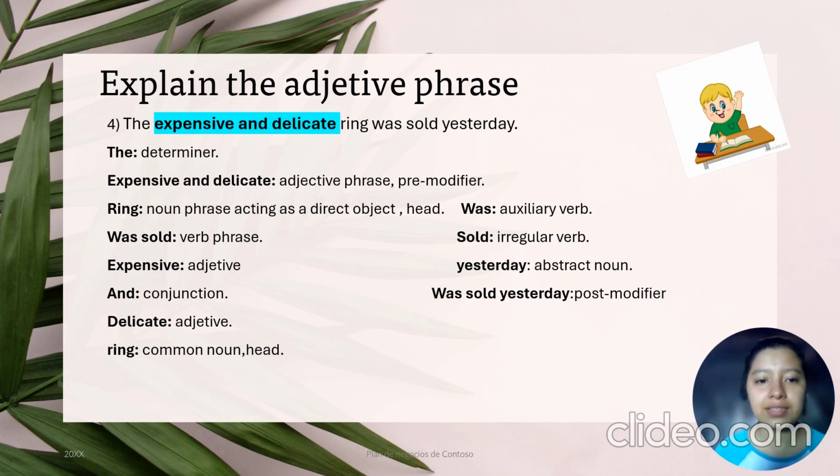Explain the adjective phrase. The expensive and delicate ring was sold yesterday. The, determiner. Expensive and delicate, adjective phrase, premodifier. Ring, noun phrase acting as a direct object. Was sold, verb phrase. Expensive, adjective, and conjunction. Delicate, adjective. Ring, common noun. Was, auxiliary verb. Sold, irregular verb. Yesterday, adverb. Was sold yesterday, postmodifier.